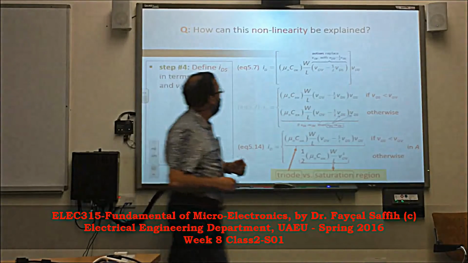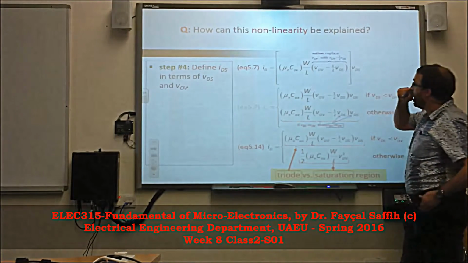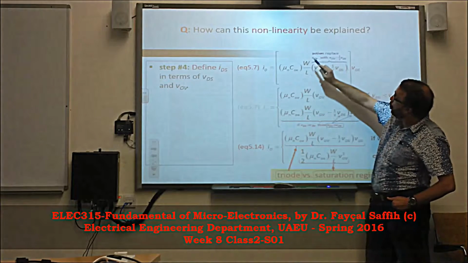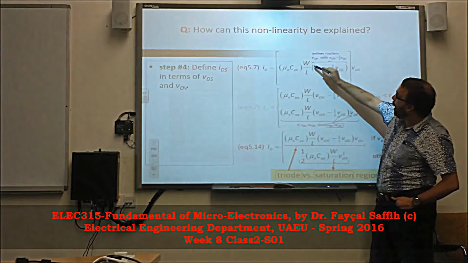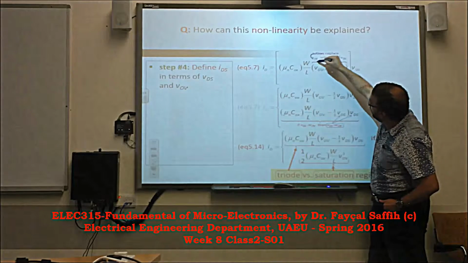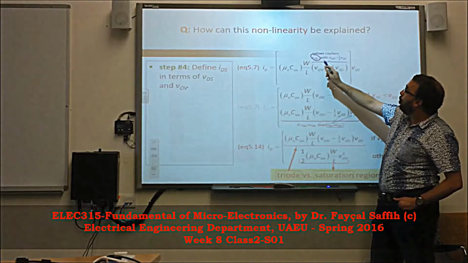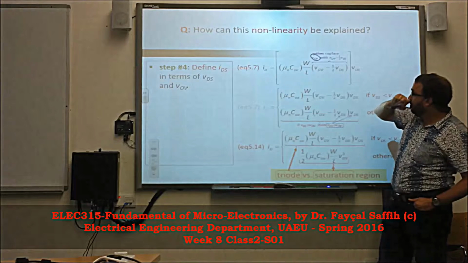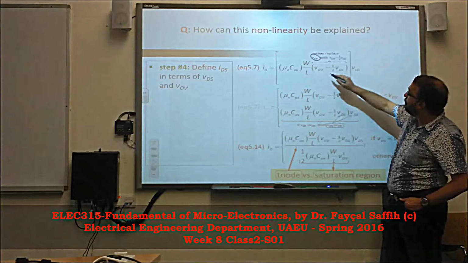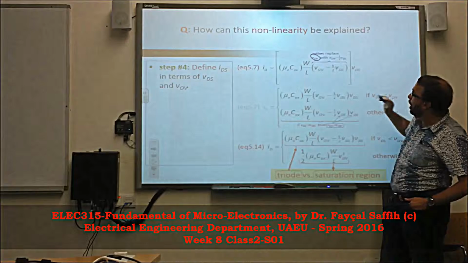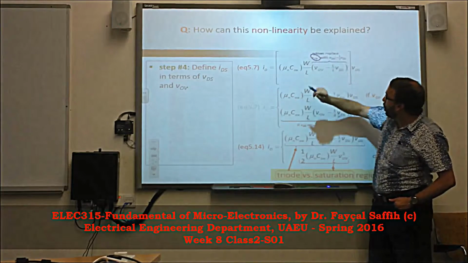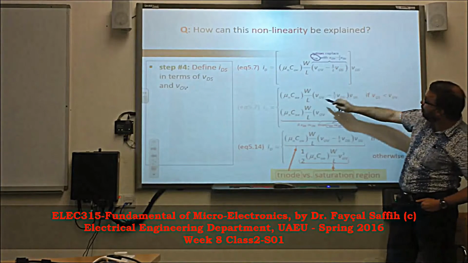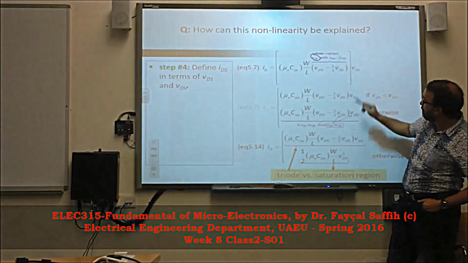So in a nutshell, what we are going to do now. Remember, in the previous equation we have VDS small. This is actually V overdrive, right? So now the overdrive will be replaced with the overdrive minus half VDS. We'll explain why we need to do that when we have time. And VDS stays there. So then we take this equation and multiply; basically, we just took off this, and that's it.